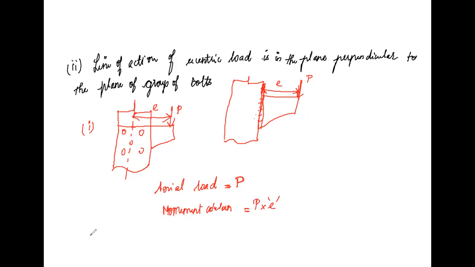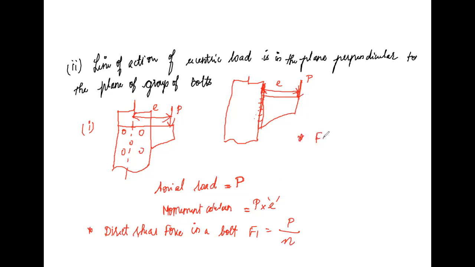The direct shear force in a bolt is given as F1, which is equal to load divided by N, the number of bolts.